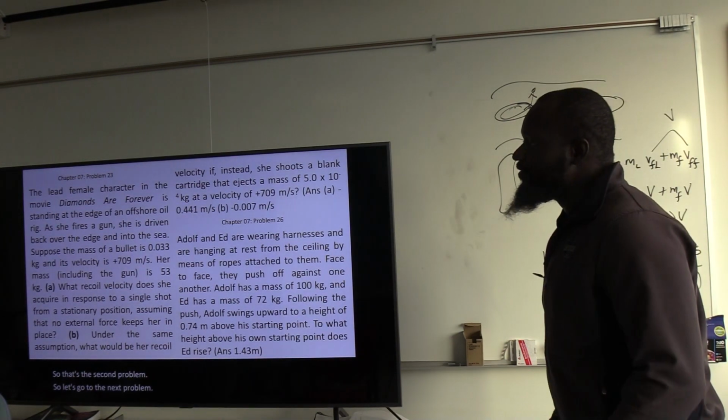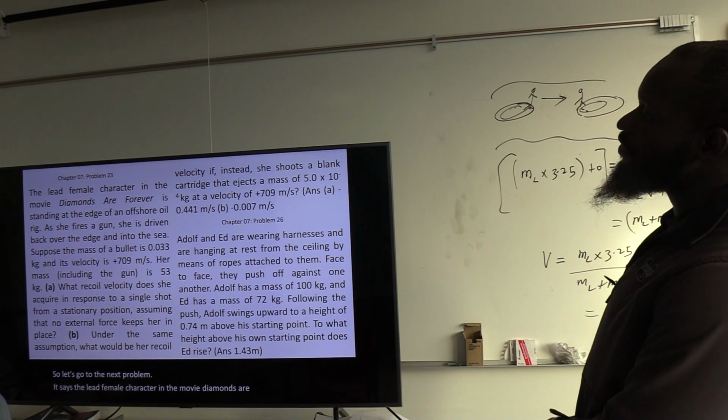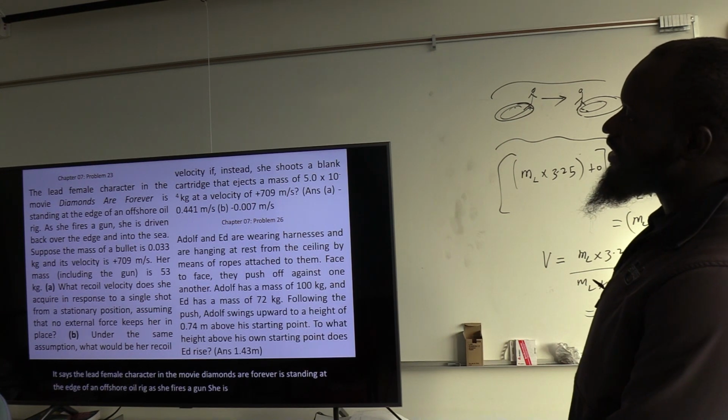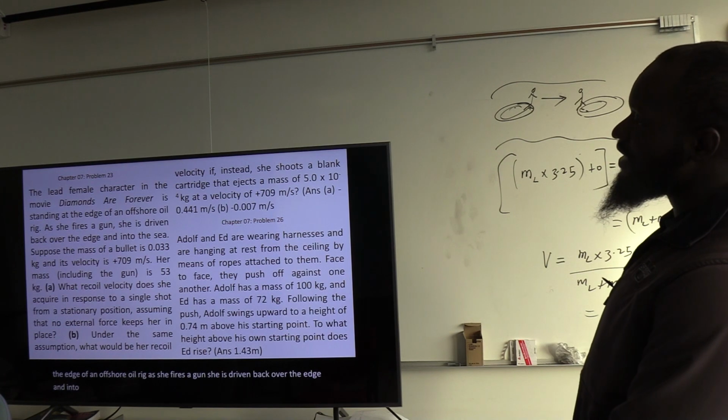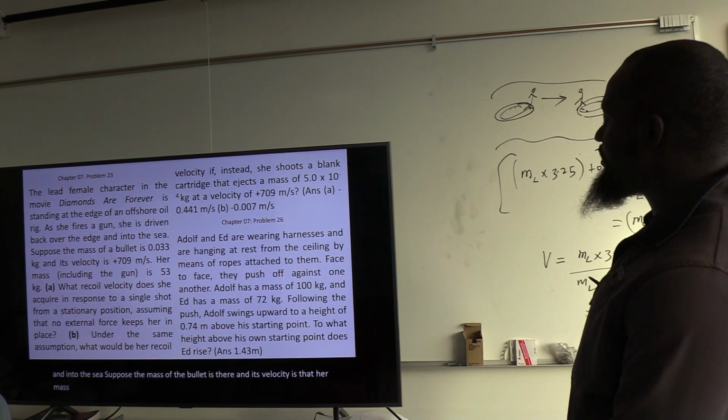It says the lead female character in the movie Diamonds Are Forever is standing at the edge of an offshore oil rig. As she fires a gun, she is driven back over the edge and into the sea. Suppose the mass of the bullet is that, and its velocity is that. Her mass, including the gun, is that. What is the recoil velocity?